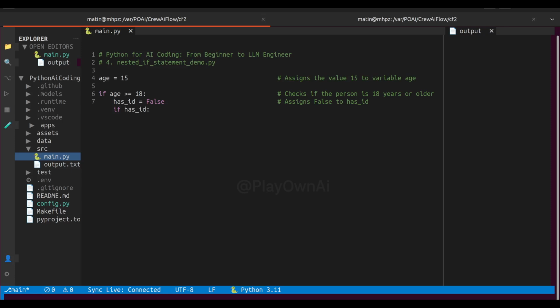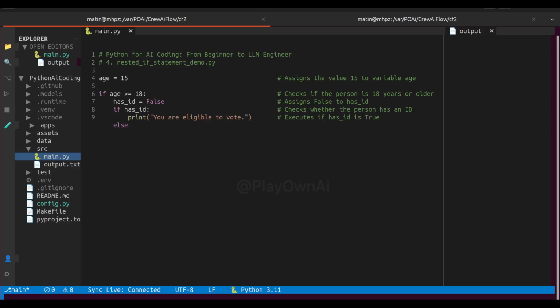We're checking if the person is 18 or older. That's our outer condition. Now inside this if block, let's declare another variable. Let's type has ID equals true. This variable tells us whether the person has an ID card. Here we have set it to true, which means the person does have an ID.